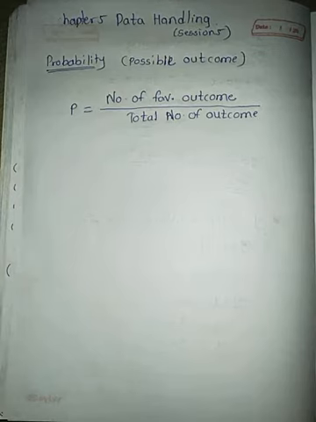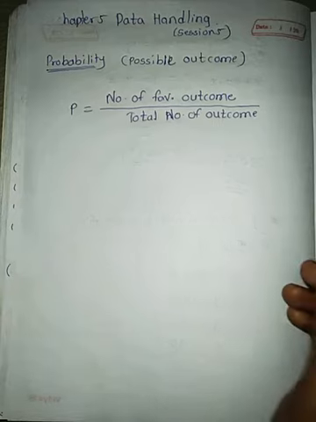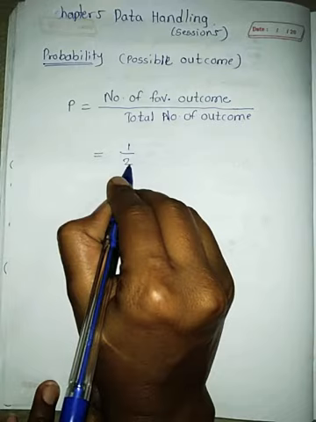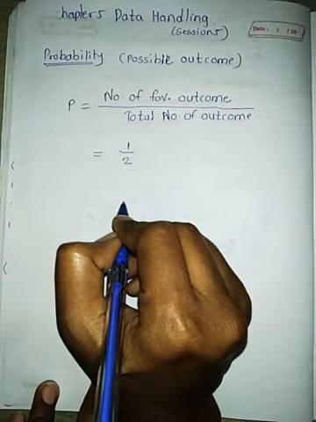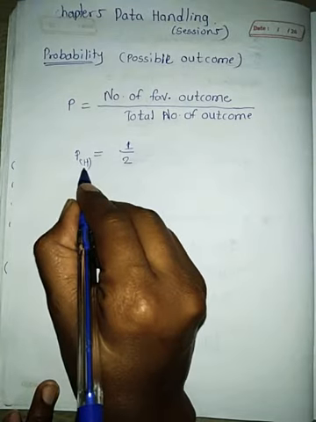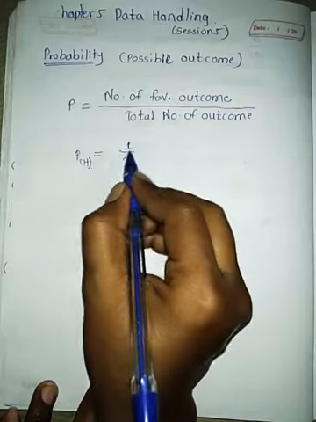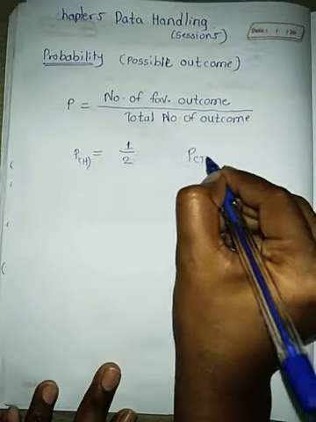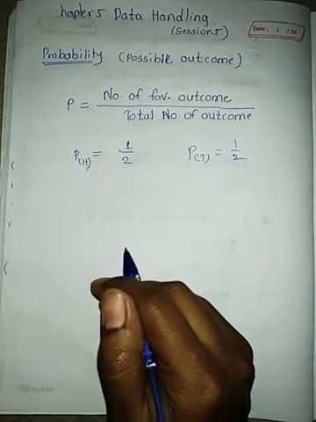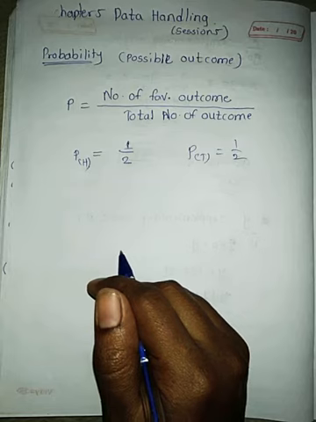Probability means possible outcomes. Suppose we are tossing a coin, then only two sides are there, head and tail. Then the probability of coming head is equal to 1 by 2, because two sides are there in total, and head is only 1. So the probability of coming head, H stands for head, is 1 by 2, and the probability for tail is 1 by 2 also. Same 1 by 2, because the coin has only two sides, head and tail.